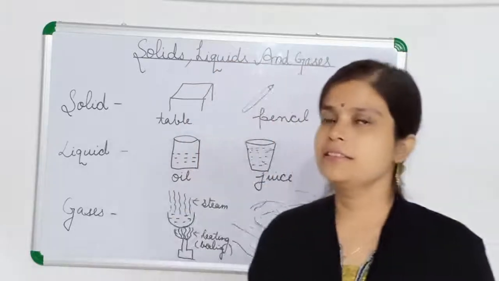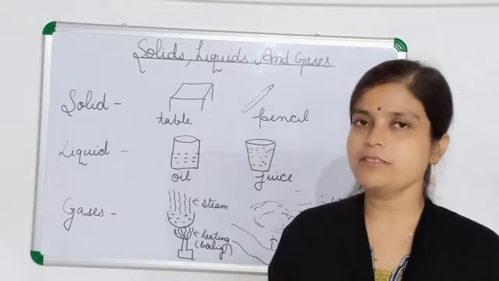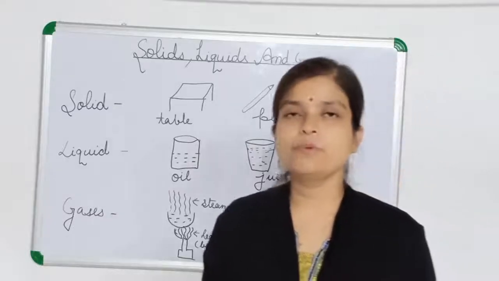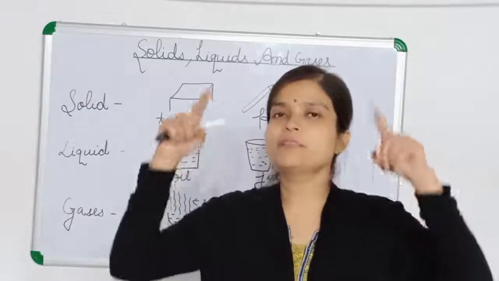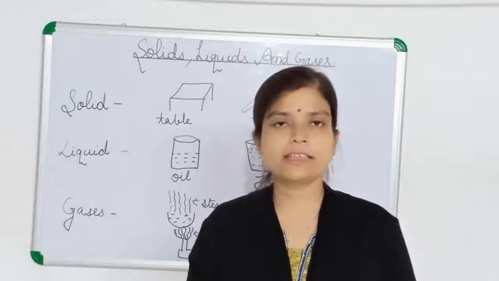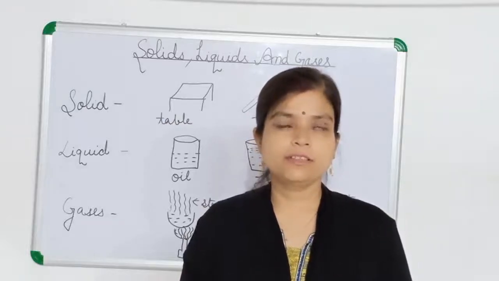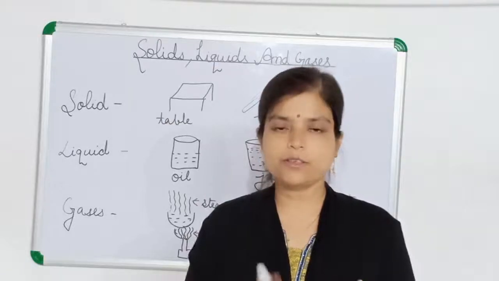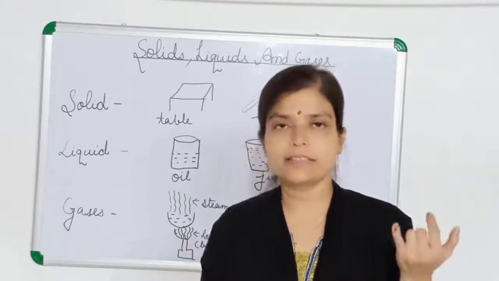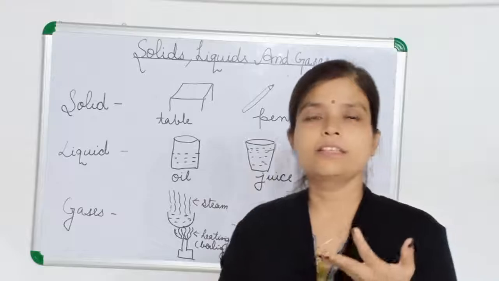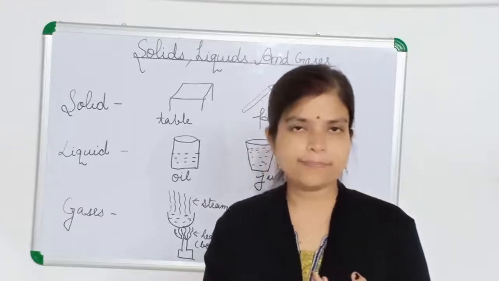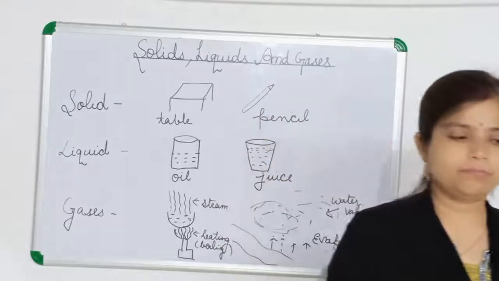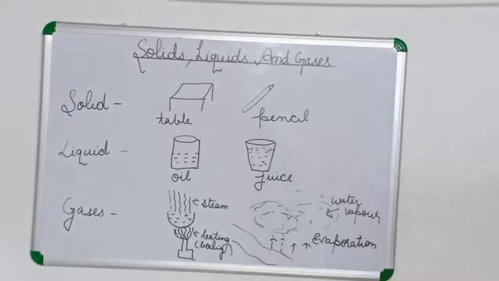And there is a gaseous form of water also. When your mother boils water, you will see some vapors coming out of it. That is the gaseous form. So water exists in three different forms. Okay, solid, liquid, gases, all three forms it can exist. So we are going to learn one by one about each and everything.